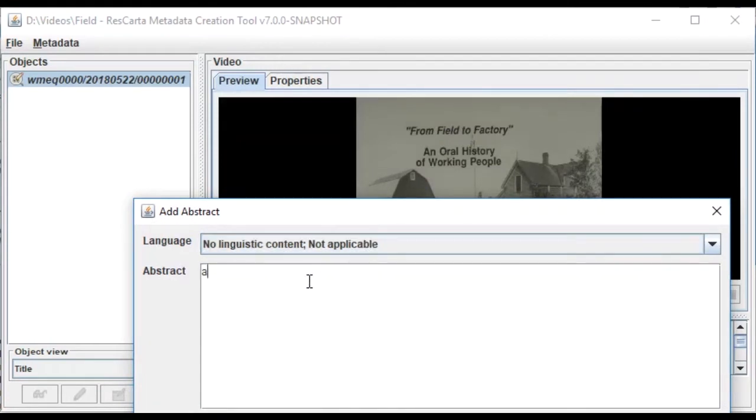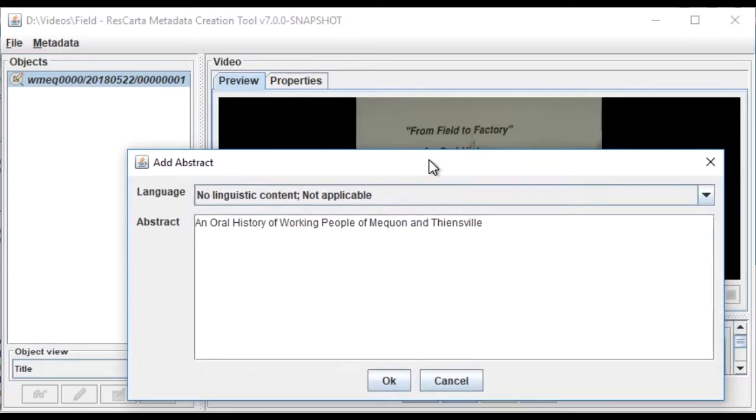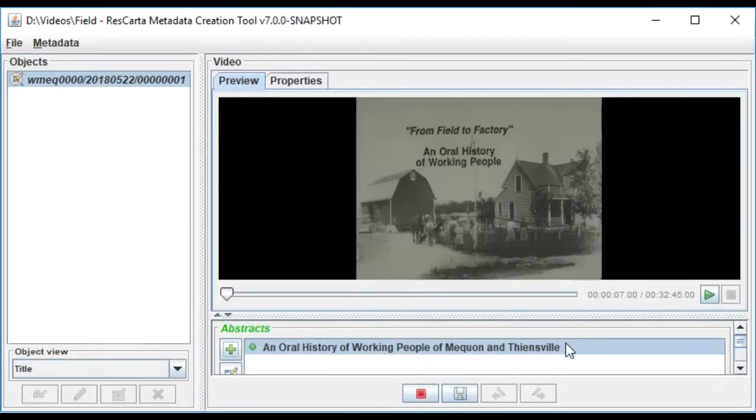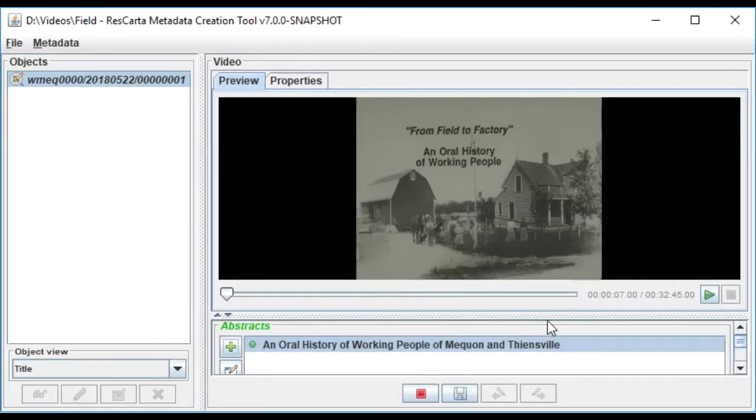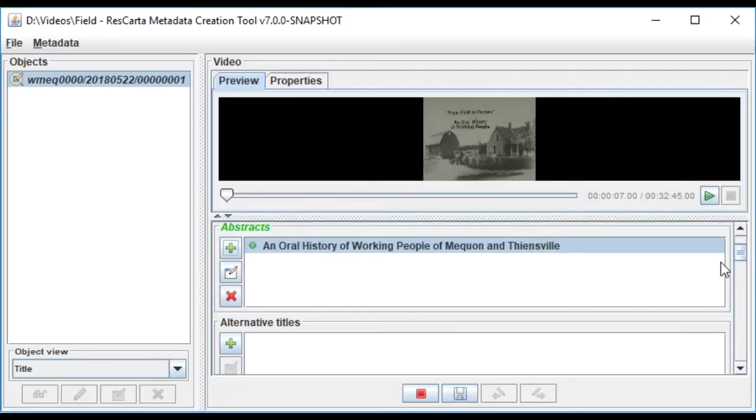and I could set the language if I wanted to. Type: an oral history of working people, about people of Mequon, and Thiensville, T-H-I-E-N-S-V-I-L-L-E. Okay. I'll grab this up so you can see that. Say OK. And then we can add more metadata. Here, let me shrink this up. We don't need to see the video yet.